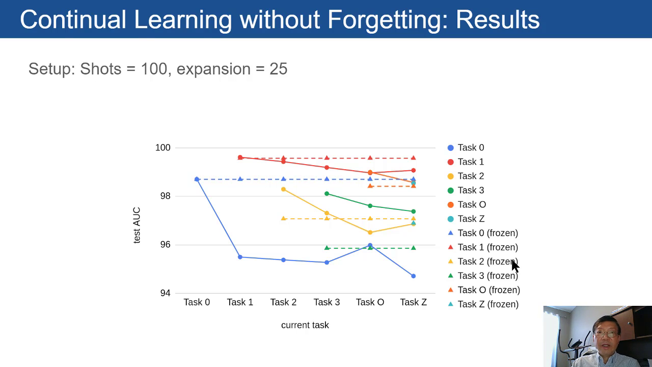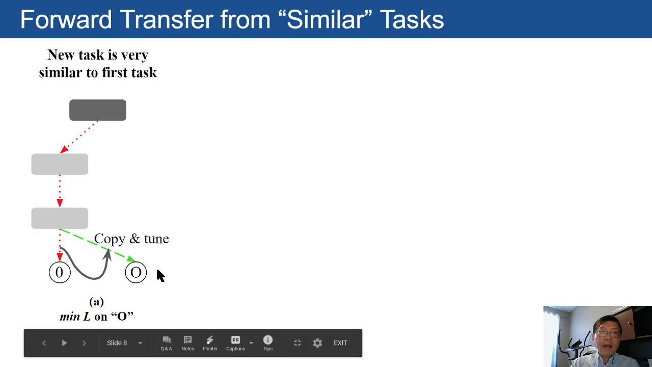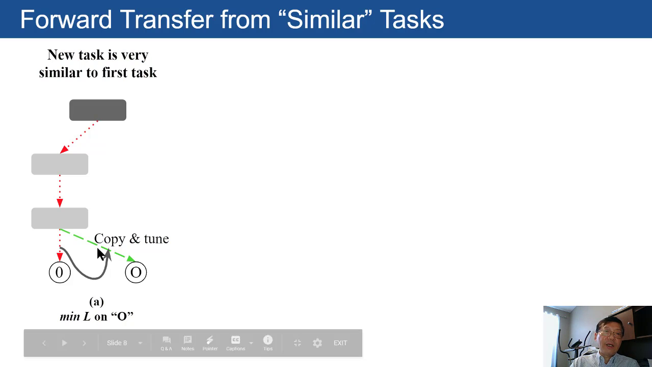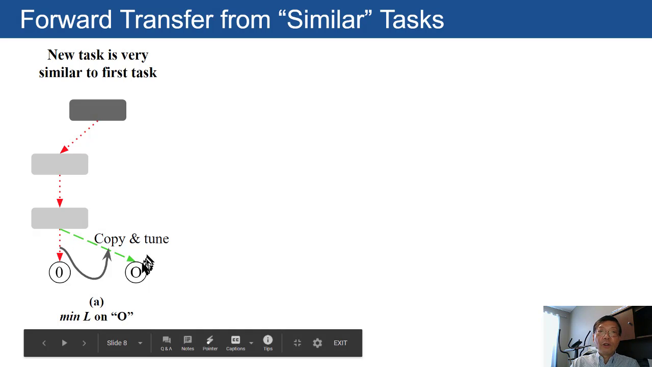Otherwise, they are degenerating. Forward transfer usually means that when you're learning a new task that is similar to a previous task, then the previous task can help to learn the new task. Here we are seeing 3 special cases. In the first case, when the new task is very similar to a previously learned task, then you actually don't need any new units, and forward transfer could be implemented as a form of weight initialization. You can simply copy this task's weights over as a weight initialization and still train on O only.